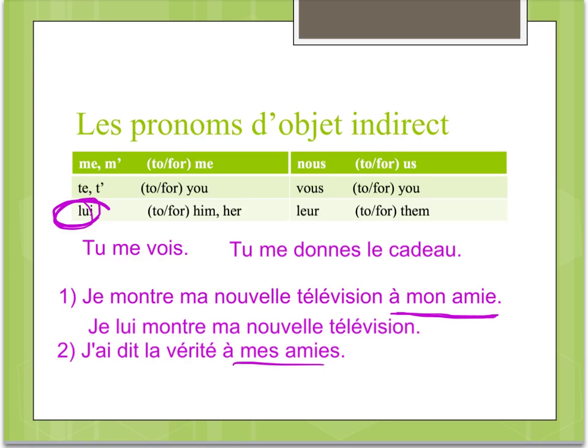Je leur ai dit la vérité. This time our indirect object was plural, mes amis, so we used leur. Je leur ai dit la vérité. In the passé composé, it goes before the helping verb, just like we did with our direct object pronouns.